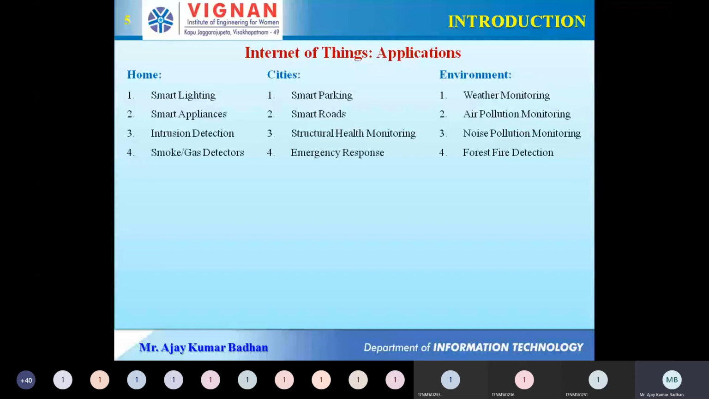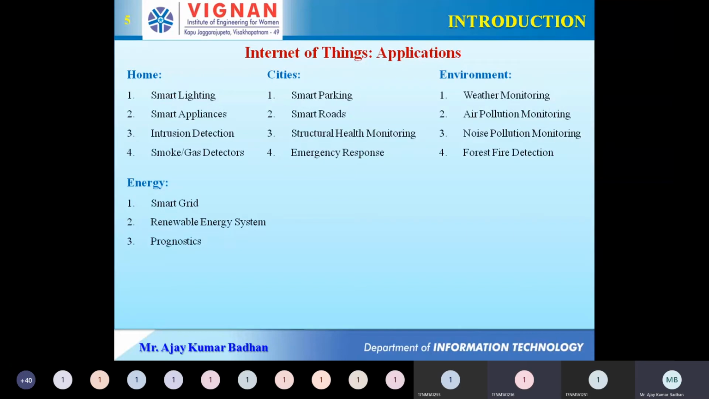Using the devices they are taking readings from every day, based on the analysis they came to know. Okay. Same way, we have noise pollution monitoring that we can also do, and forest fire detection. This is most important, to detect fires in the early stage itself. We can use this particular concept.